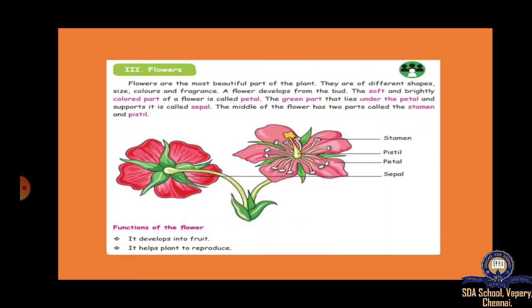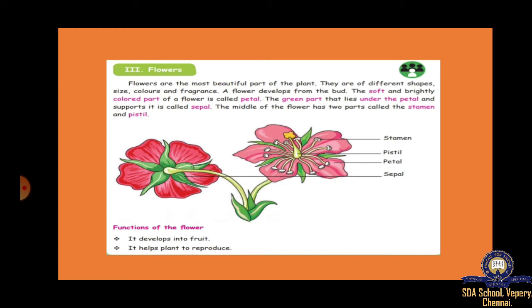Okay, children. So the next part of the plant is flowers. Flowers are very beautiful parts of the plant. It is very nice to see different colors of flowers, right? They come in different shapes, sizes, colors, and even the fragrance, that is the smell of the flower, is very nice, right? A flower develops from a bud. A small bud will be there, and from there a flower will come. You all know that, right?